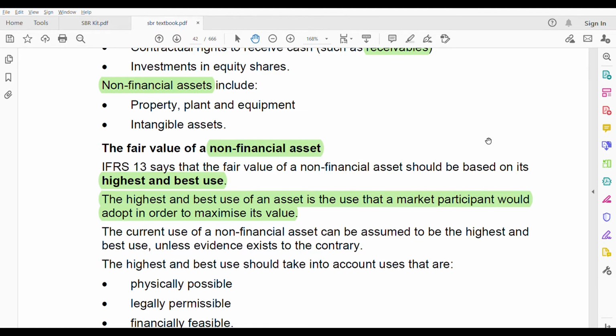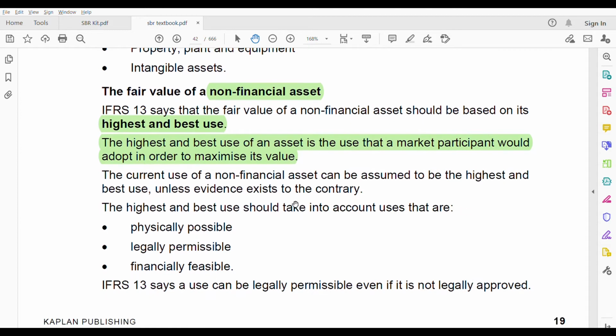You will see which one will give you more value. If it's residential, then residential is the highest and best use of the asset. We'll definitely do questions on each, so you don't have to worry if you're not understanding the theory and the logic behind it; you will understand once we do the questions.